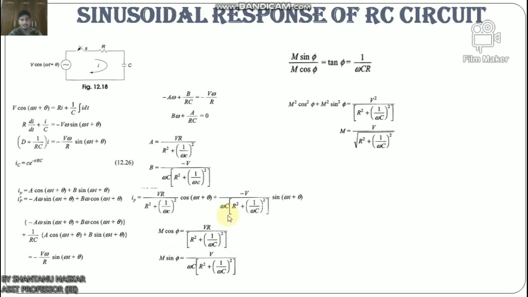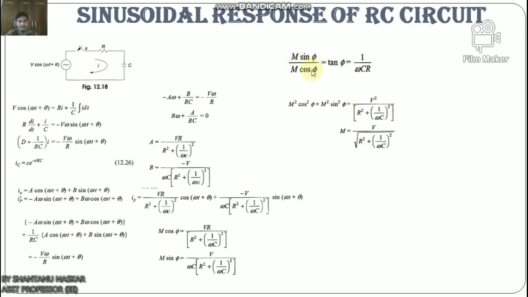Now putting the values, we get M cos φ equals VR by root over R square plus 1 by ωC whole square, and M sin φ equals V by ωC within bracket R square plus 1 by ωC whole square. Now to find M and φ, we divide one equation by the other.